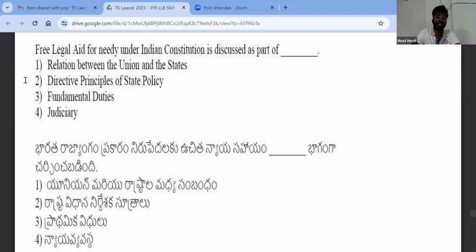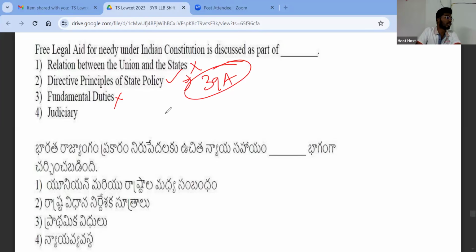Next, free legal aid for the needy under the Constitution is discussed as a part of... Easily one or two options you can eliminate, right? The relation between center and states has nothing to do with free legal aid. Fundamental duties, no, because free legal aid should be provided by the state. It is not a duty of the citizen, right? So it is the directive principles of state policy, under which Article 39A talks about free legal aid. Judiciary is also the wrong answer. Next one.